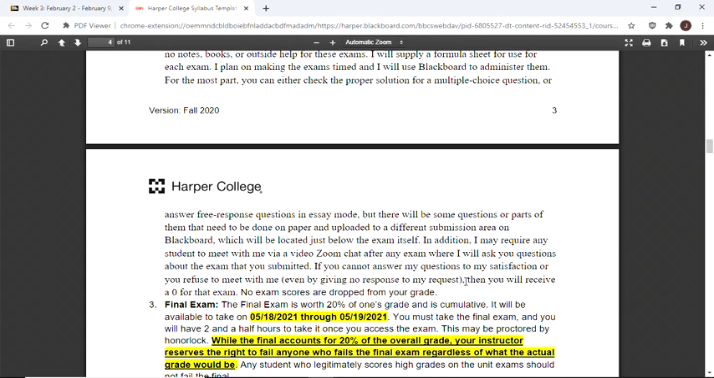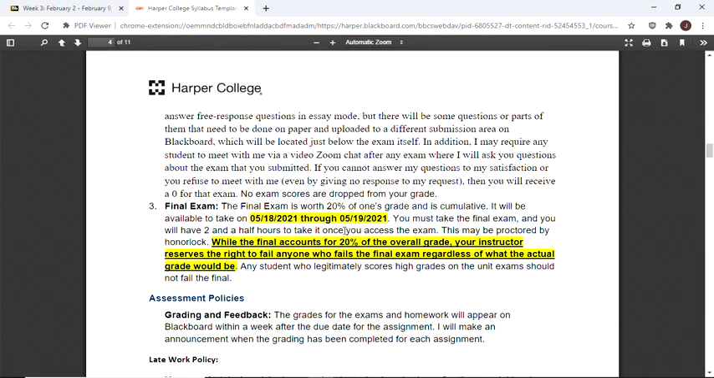At any rate, generally no makeup exams. However, if you feel you have extenuating circumstances, you can email me prior to, or within 24 hours of the exam. I'm going to need some sort of documentation indicating why, and then I'll make a judgment call on that. I've got the final exam for the 18th and 19th. I may also include the 17th on that, which I believe is the Monday of that week.